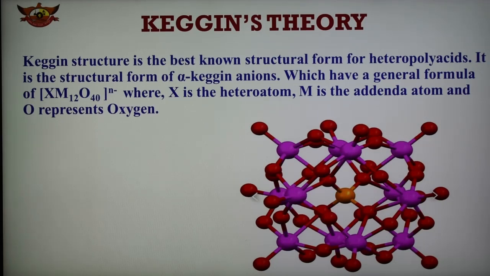So in Keggin's structure, each corner atom of the XO4 group is shared with 3 octahedra, each of which also shares 1 oxygen atom with each of its 2 neighbors. The 4 M3O13 groups so formed are joined together by sharing corners, giving the anion XM12O40.